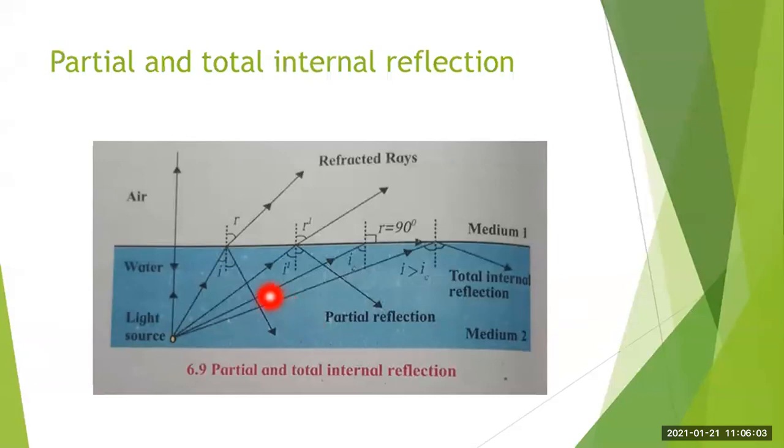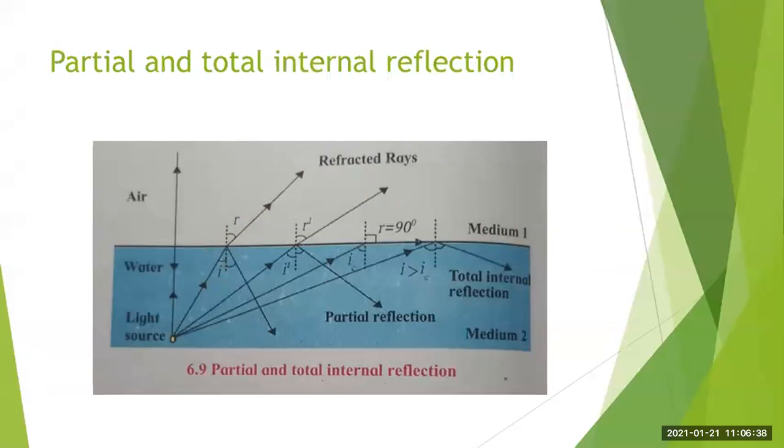Okay, now in this process, the rest of the light gets refracted. So you will see that the rest of the light gets refracted and it goes into the rarer medium. Okay, so here this is the partial reflection of light, and the rest of the light is getting refracted, and it goes into the rarer medium. Got it?